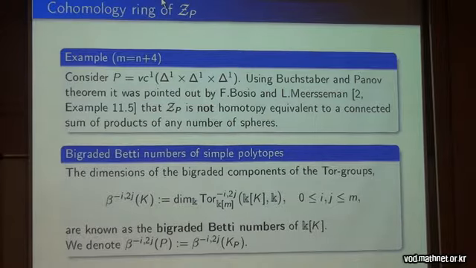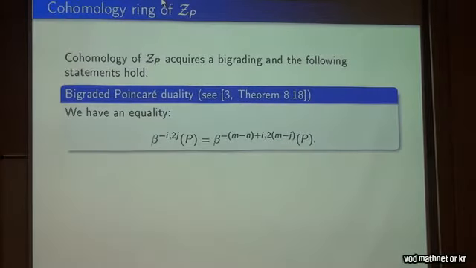But I think an open and very interesting question is whether they are topological invariants of the moment-angle manifold. If you have Z_P1 and Z_P2 and they are topologically equivalent, what can be said about their bigraded Betti numbers? So this is an interesting and non-trivial combinatorial invariant. Is it a topological invariant? I don't know.